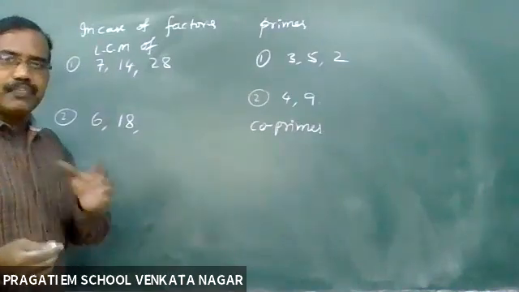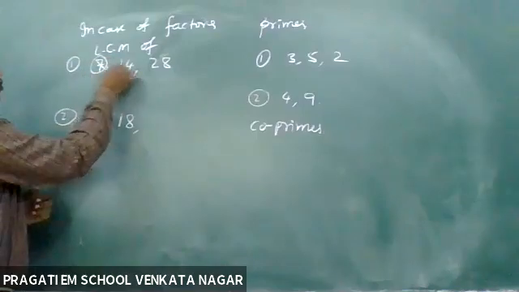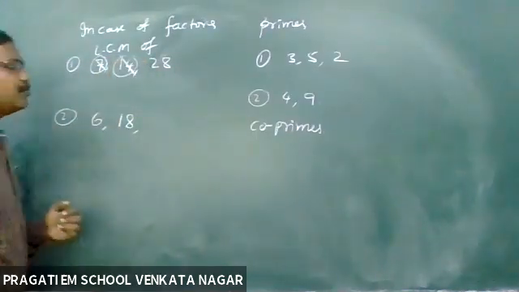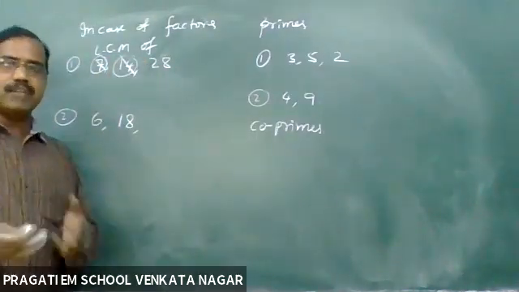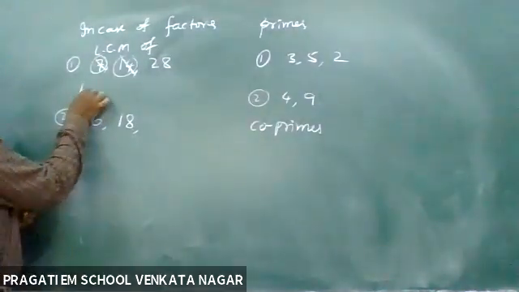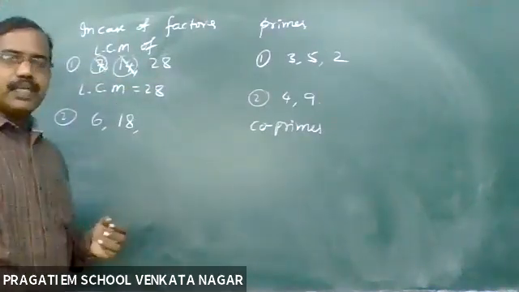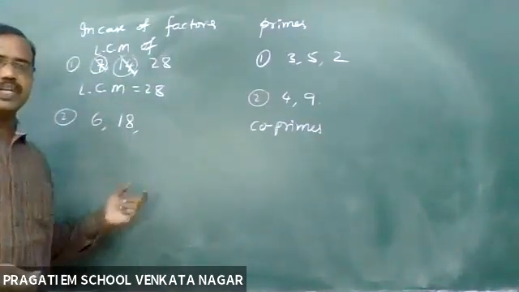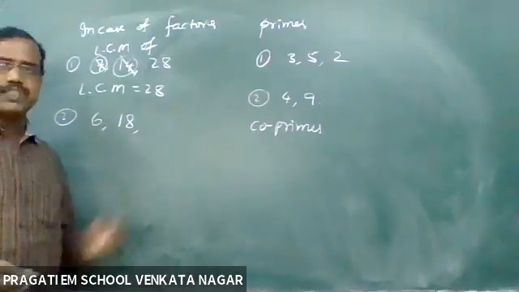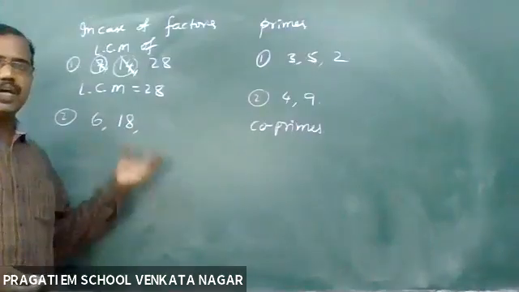If there are any factors, just strike them off. If any number remains, that becomes the LCM of the given data. So the LCM is 28. See children, here I didn't do any long procedure. I just applied the factors technique and got the LCM.